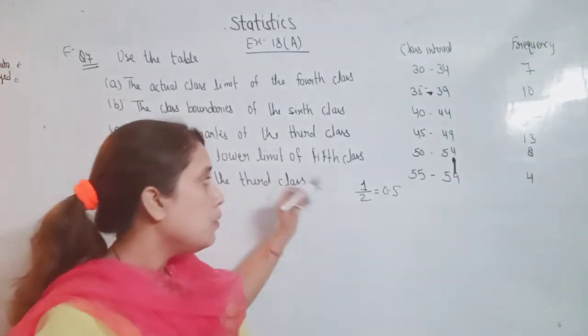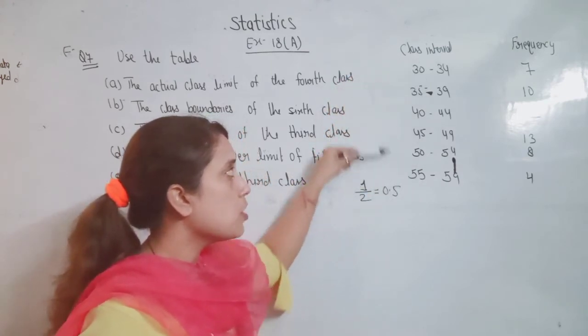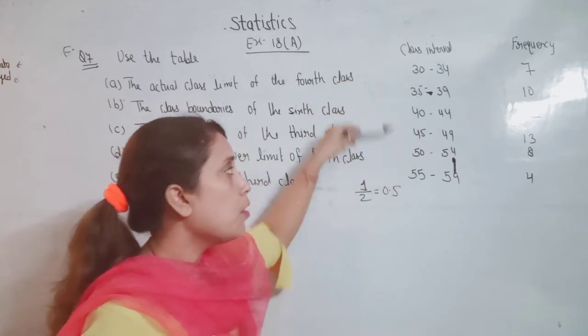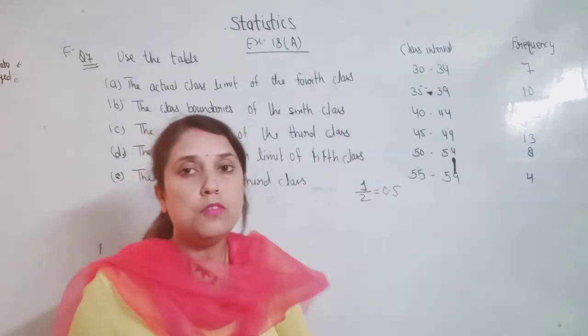So we will add 0.5 to the upper limit of each class and subtract 0.5 from the lower limit of each class.